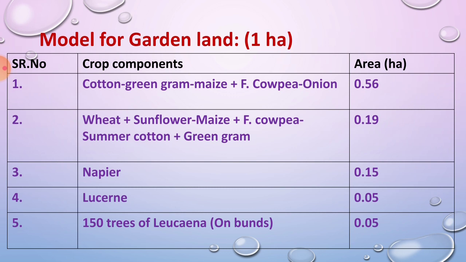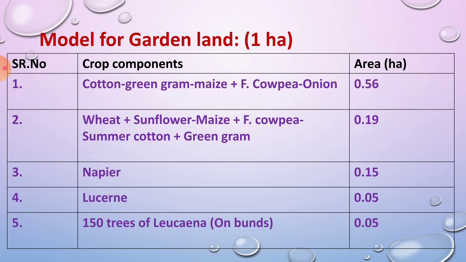This is the IFS model for garden land for 1 hectare area. In the crop component you have to grow crops like cotton, green gram, maize plus fodder cowpea or onion. Then second, wheat in Rabi, wheat plus sunflower, this is mixed cropping. Then you have to grow some maize plus fodder cowpea and summer cotton plus green gram. Then you have to grow grasses like Napier grass, then lucerne, methi grass, and 150 trees of leucaena, subabu, on bunds for fodder purpose for animals.